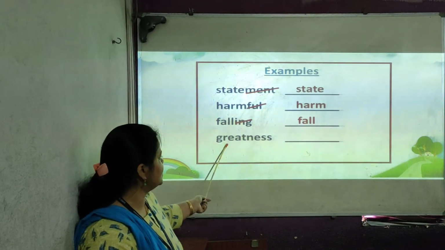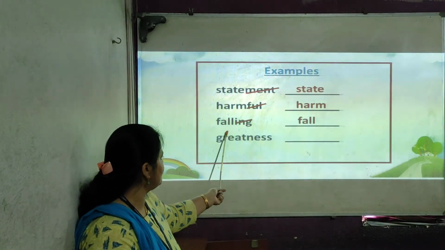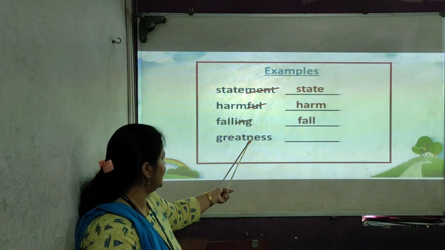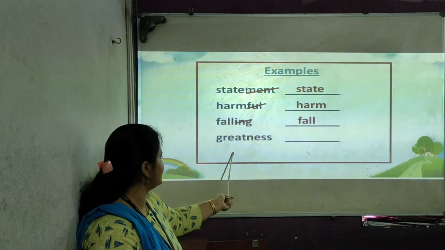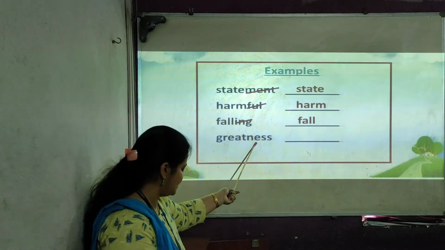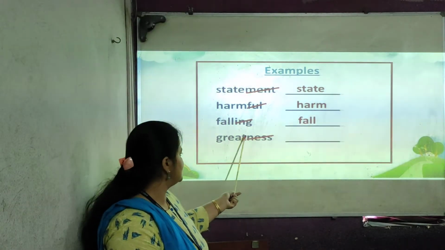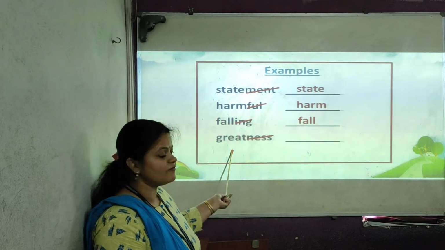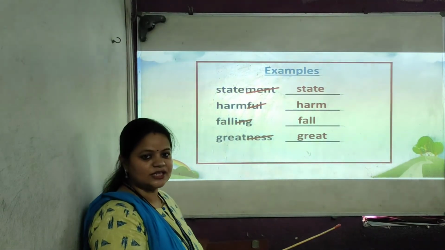We'll see the next one. Can you read this word? Greatness. Now again you see the end of this word, N-E-S-S letters are given. If you strike off N-E-double-S, which new small word will come here? Great. Understood?